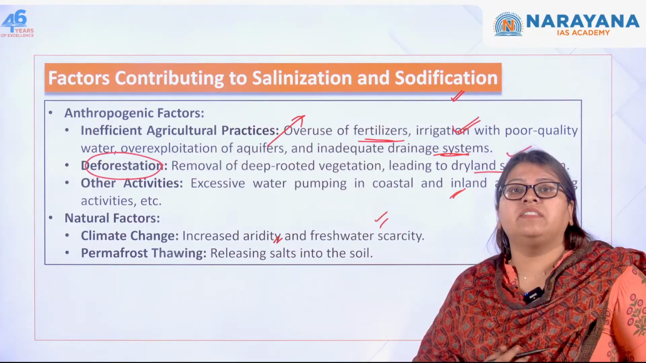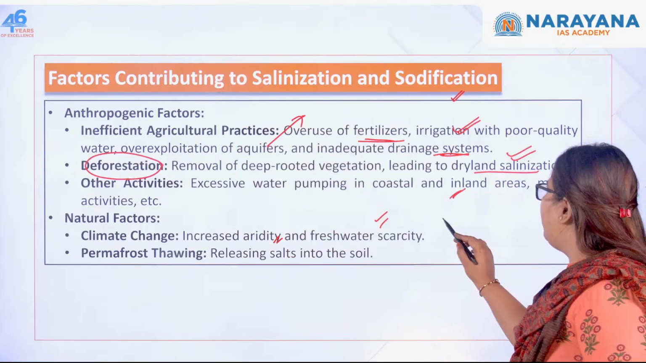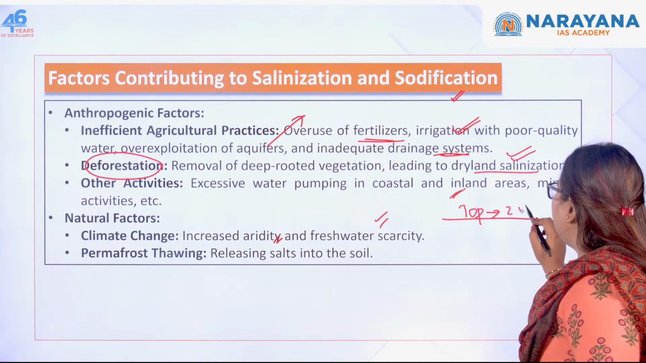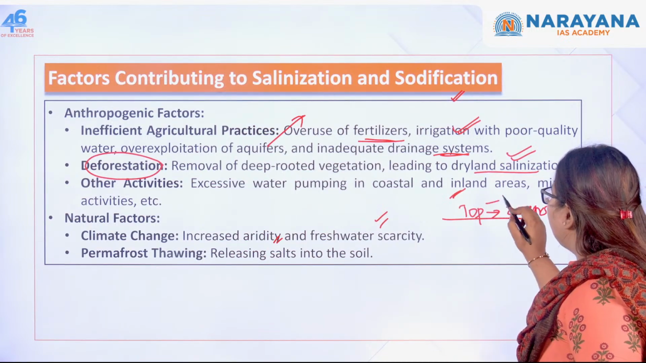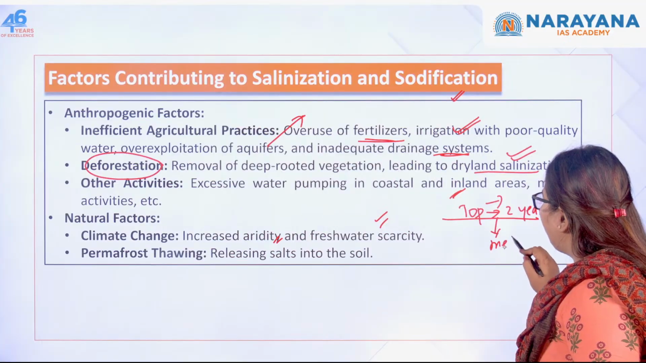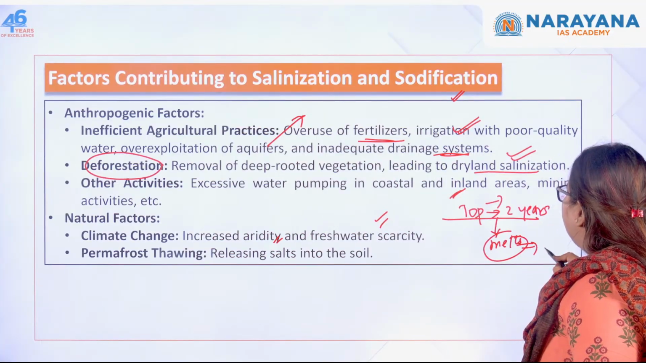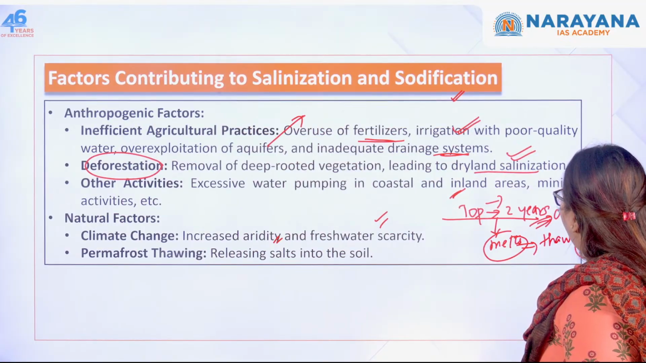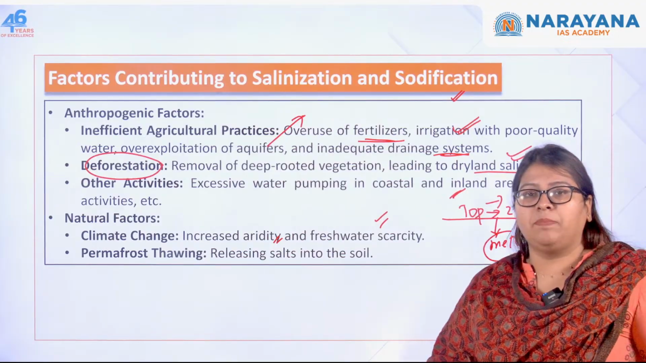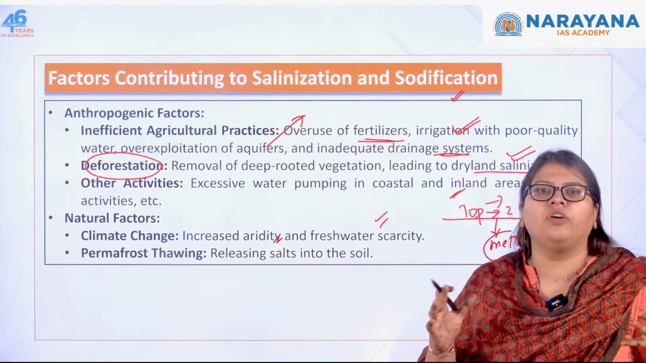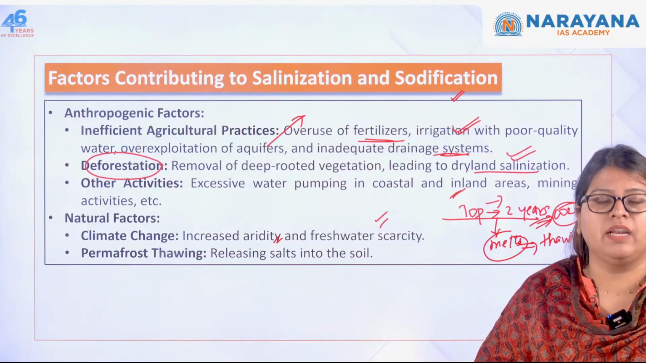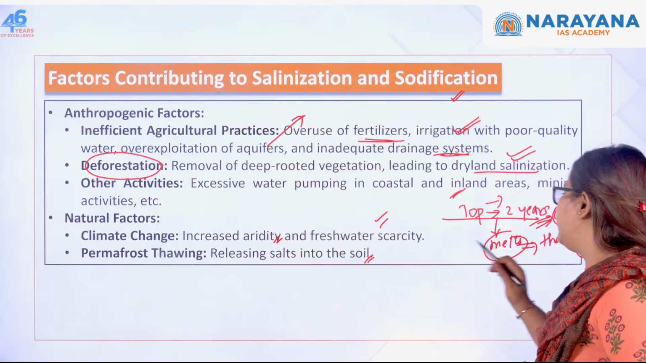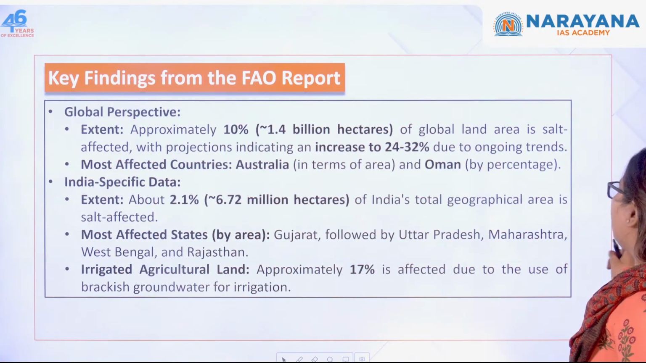And the next one is the thawing of the permafrost. I told you, right, permafrost is the top layer of the soil that actually remains frozen for at least 2 years. When this frozen permafrost actually melts, that process is called what? It's called thawing. So this permafrost actually accumulates a lot of carbon. That is why it is one of the best sources of carbon, which can sequester a lot of carbon as well as the other gases, including methane. But when that thaws, it releases a lot of what? Salts into the soil. So these are the natural factors.